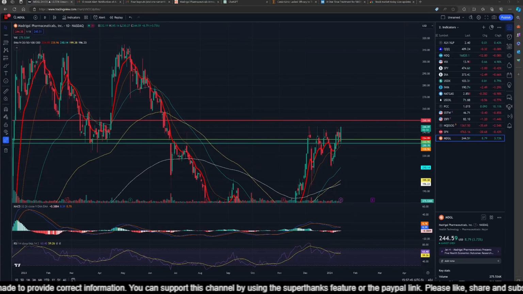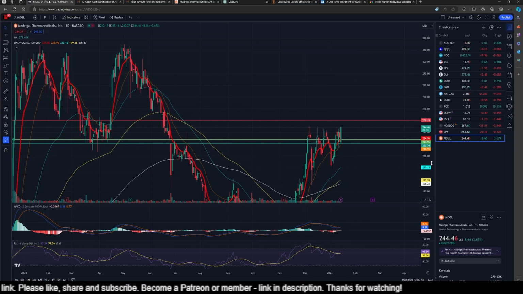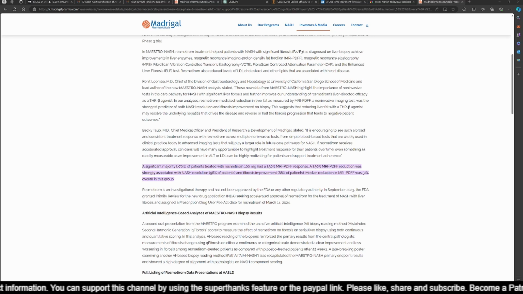Just a second before we go away, let us see the pricing of Madrigal. As we can see here, this company is not inexpensive. The share price is 244.59. So if you wanted to do 100 shares, it's going to cost you around 24,464, and you will need to do 100 in order to be able to do covered calls and protect on the downside. It's an expensive bet.